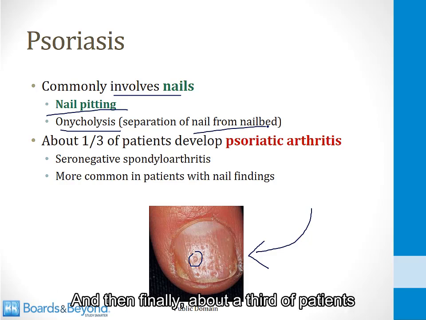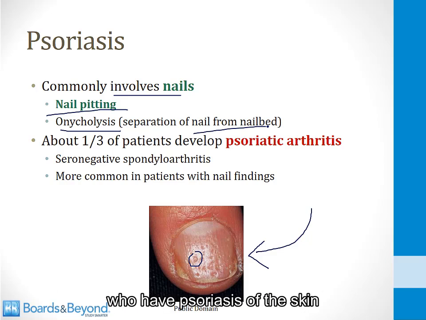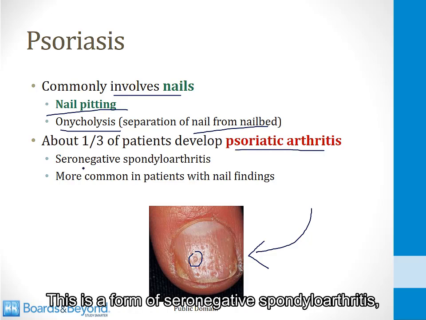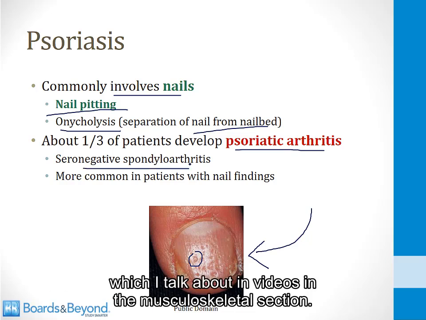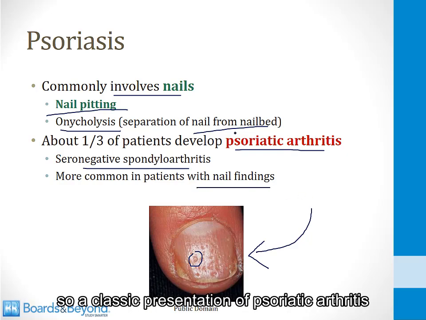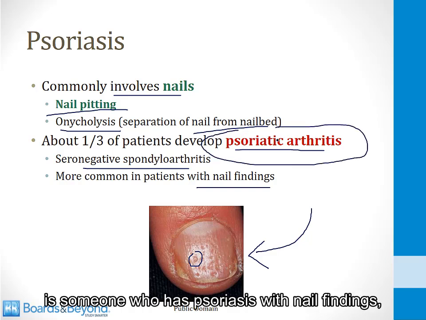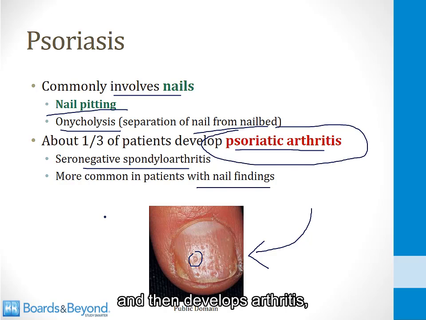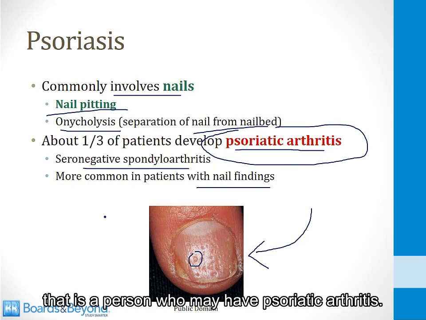And then finally, about a third of patients who have psoriasis of the skin develop psoriatic arthritis. This is a form of seronegative spondyloarthritis, which I talk about in videos in the musculoskeletal section. It's more common in patients who have the nail finding, so a classic presentation of psoriatic arthritis is someone who has psoriasis with nail findings and then develops arthritis. That is a person who may have psoriatic arthritis.